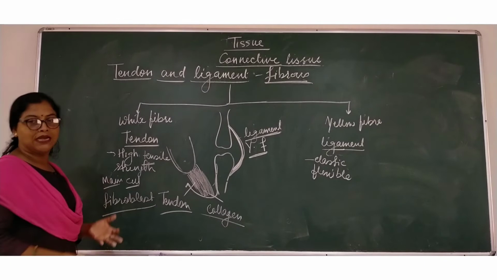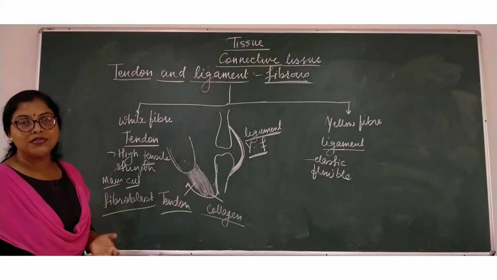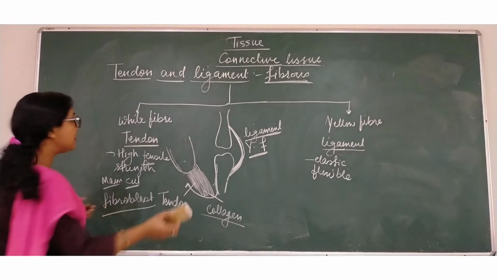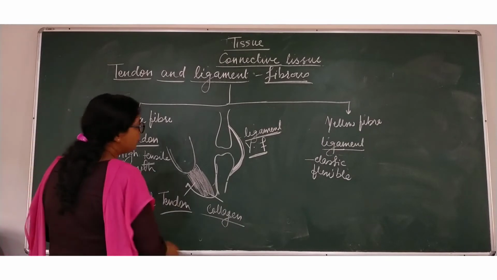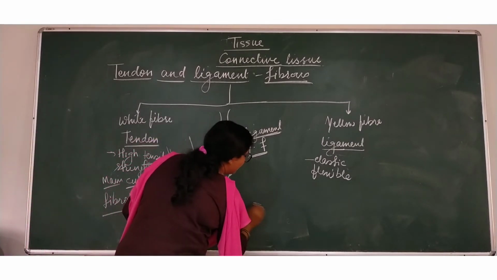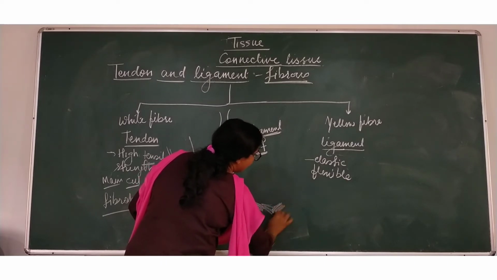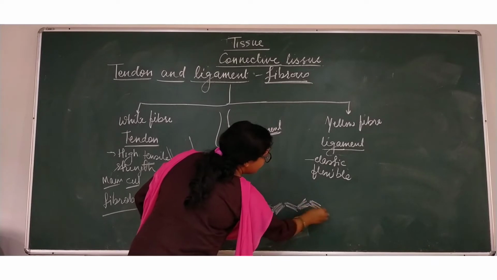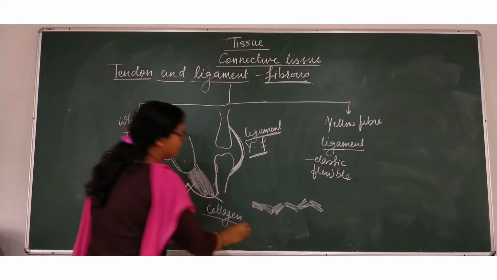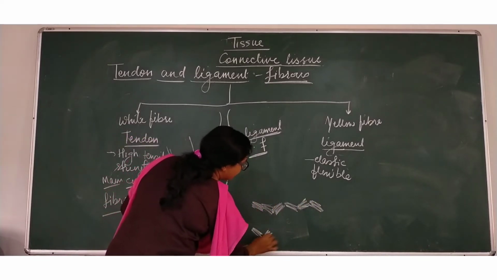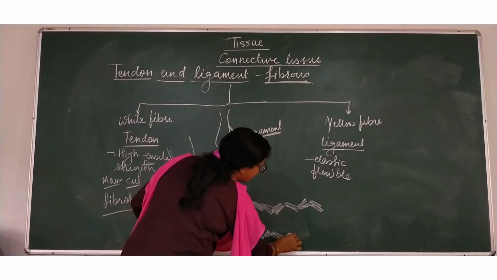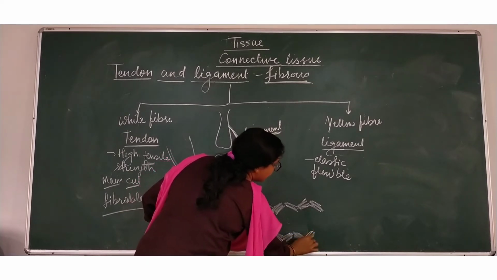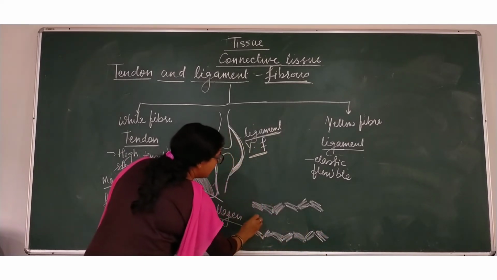So how does the tendon look, or what is the structure of this white fiber and yellow fiber? If you make a structure, as I have told you, white fiber is found in bundle. It is found in bundle connected with fibroblast cells. What is the structure of fibroblast?